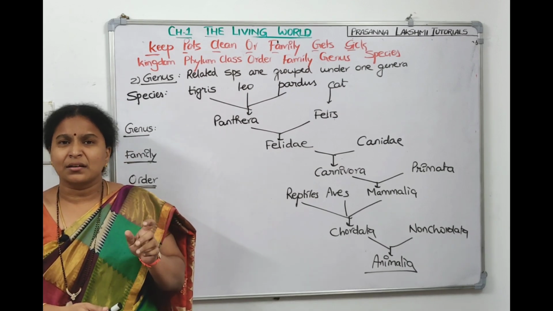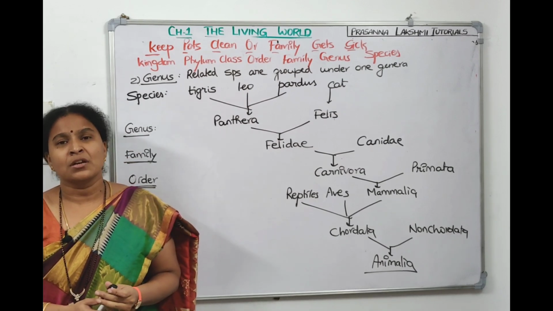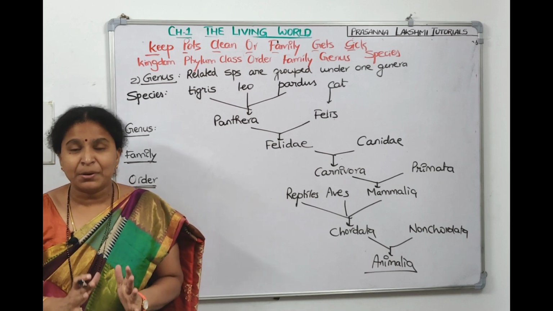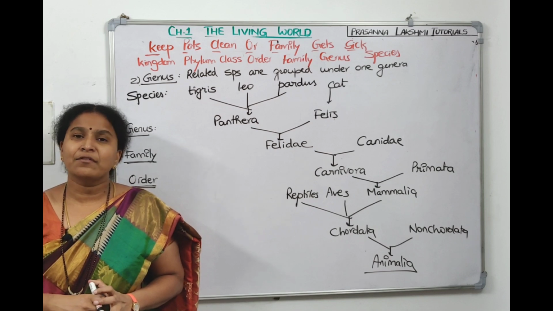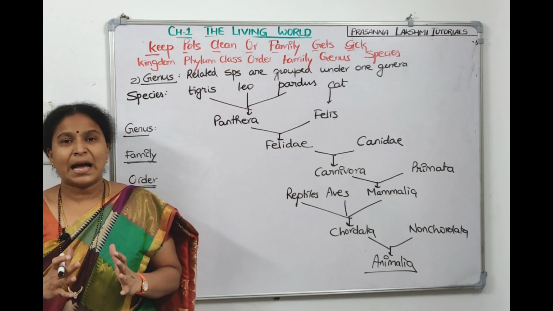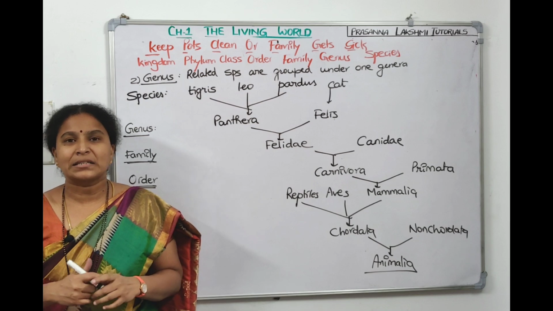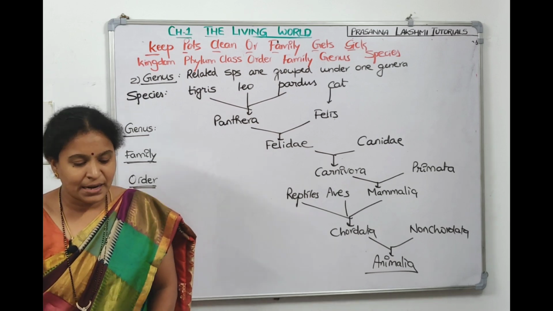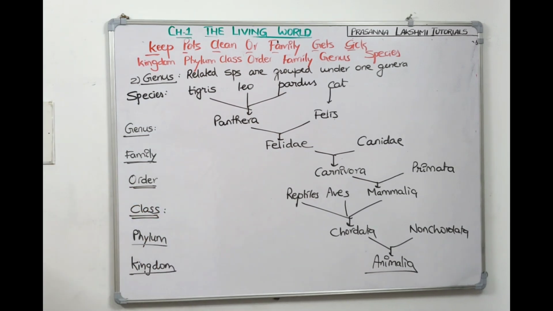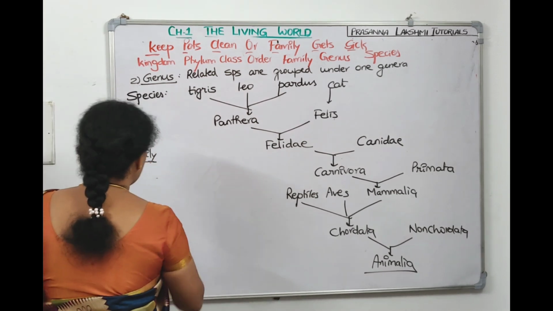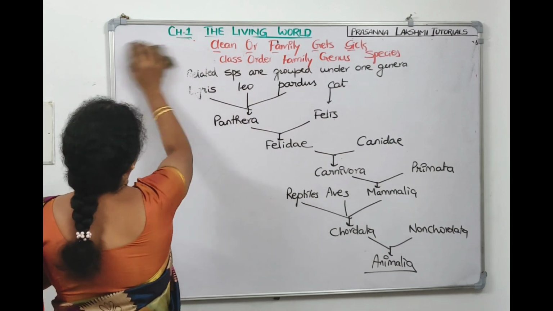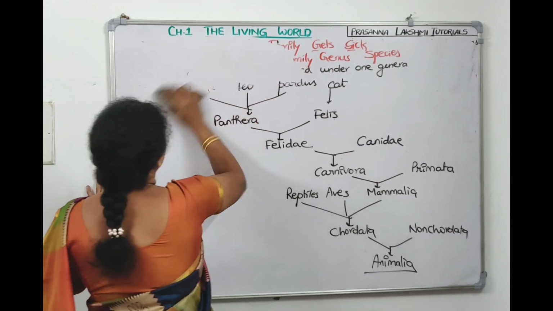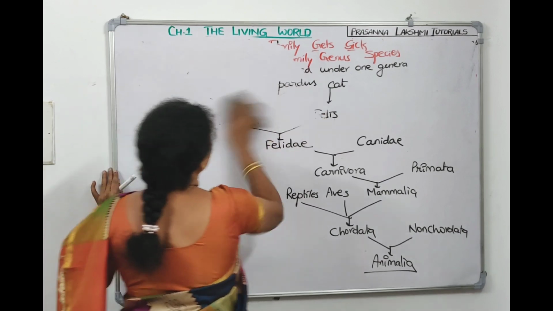So each point here can be a question in your NEET examination. Related to plants and related to animals, we have seen the hierarchies. Then take a screenshot. In NCERT, they have given us a table to remember examples of two animals and two plants. That also we will see. Then we will get into the next topic. In NCERT, they asked us to remember the taxonomic categories for man, housefly, wheat, mango. Let us see that also.